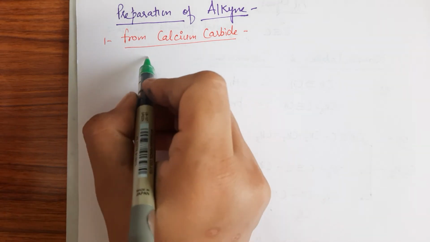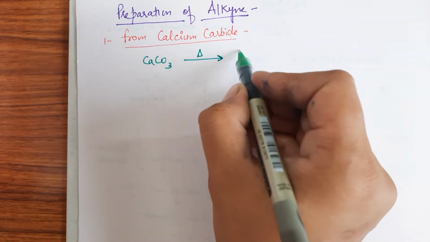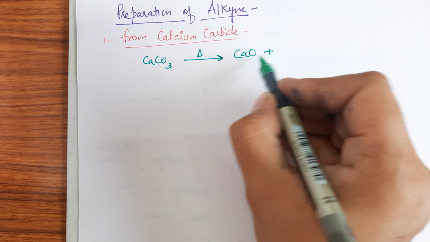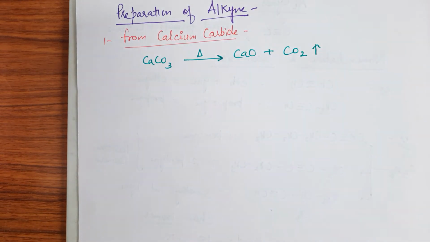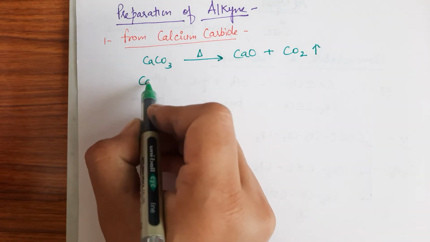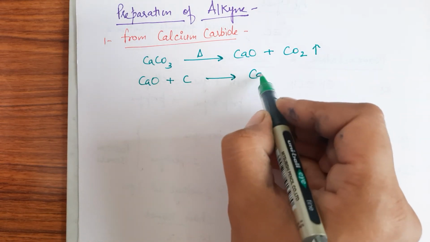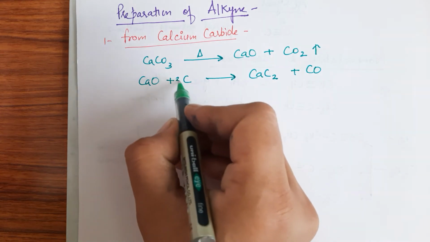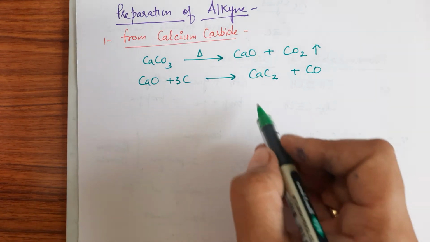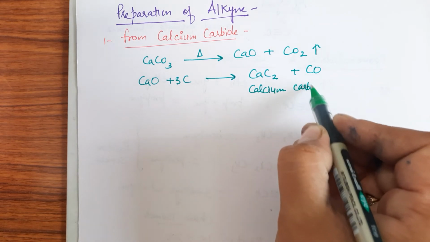So first of all we have CaCO3, right? We heat it, we are all aware of this equation. So we will get CaO as quicklime, and CO2 will be released. We get the quicklime, we react it with coke, right? And there will be formation of CaC2 and CO. Just balance this equation, we will get calcium carbide. This is calcium carbide, right?